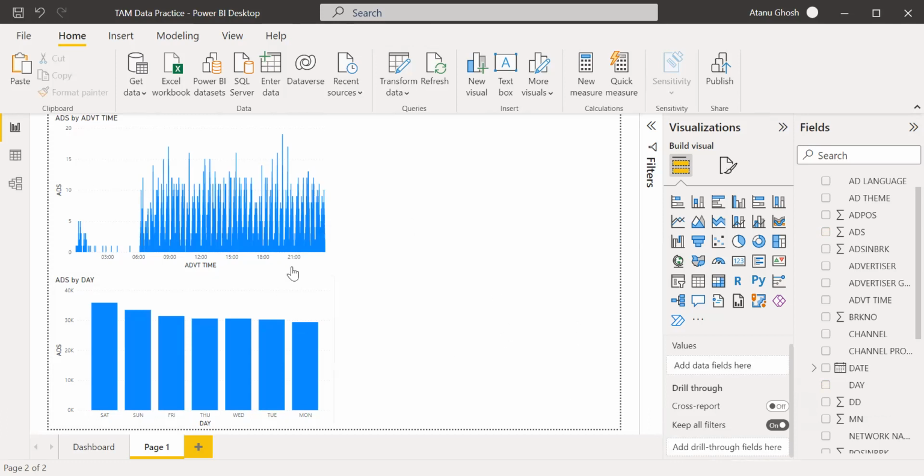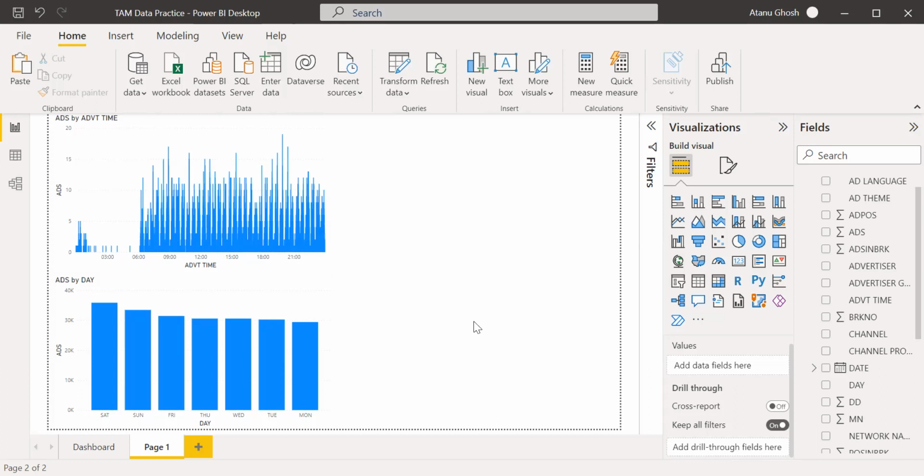Even my laptop, I'm using an i5 10th gen, so it's not very high end, but even a higher end laptop can hang because it's quite a bit of data. So anyway, this is by the day of the week.